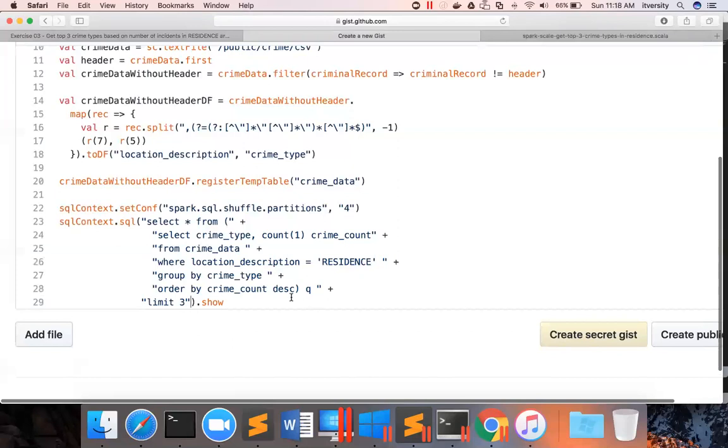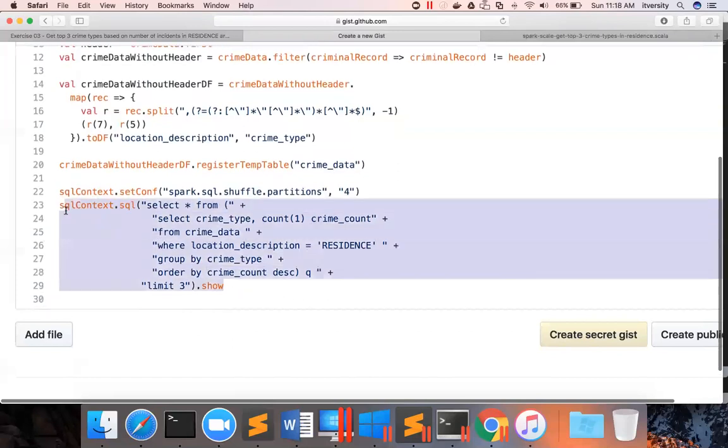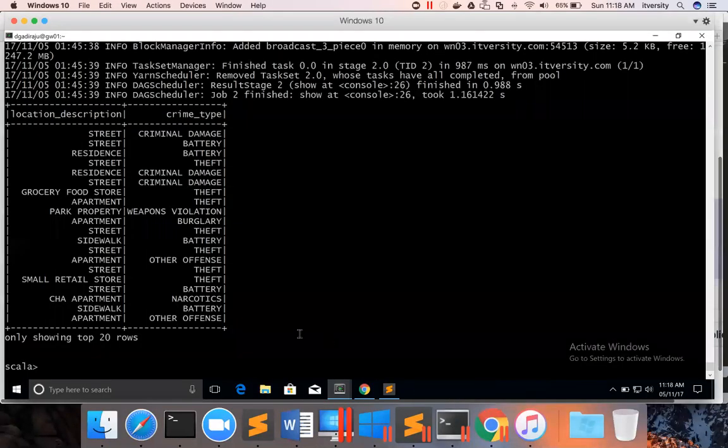So we'll only get the first three records. And first let us run this query to confirm that it works as expected. Then we can save the data into HDFS.